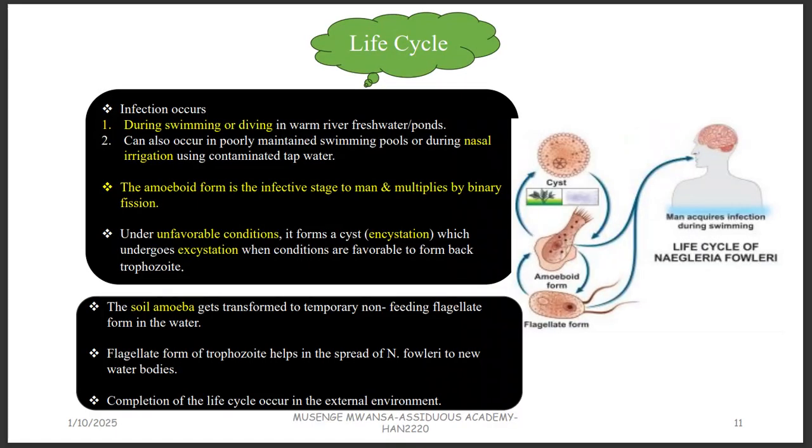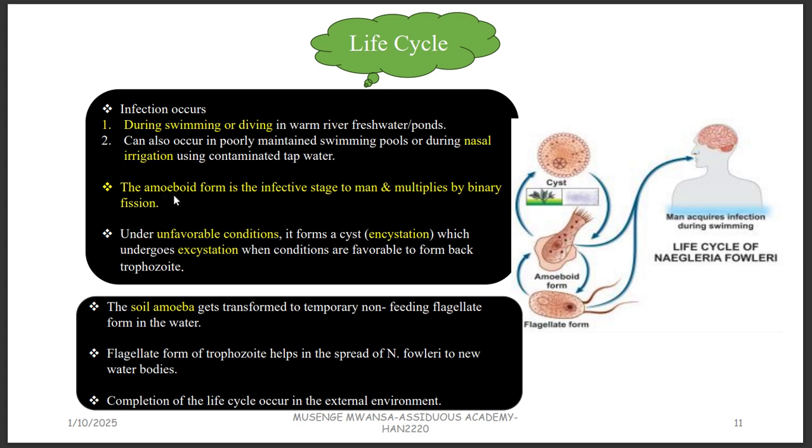But now, what is the life cycle? How does this change? You can see even from the picture here. Infection with Naegleria fowleri is going to occur when swimming or diving in warm river, fresh water, or ponds. It can also occur in poorly maintained swimming pools or during nasal irrigation. Nasal irrigation is a process where you cleanse your nose using water, and the water specifically is coming from the tap. It's contaminated. And the way this happens is because Naegleria fowleri causes infection by penetrating through the nose.